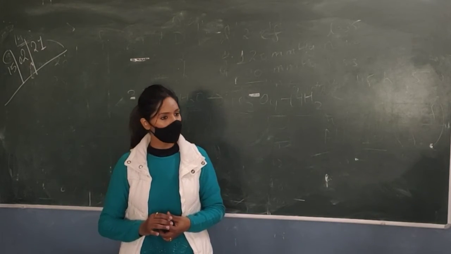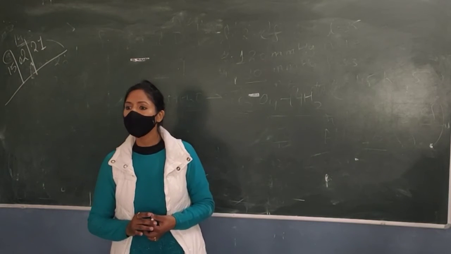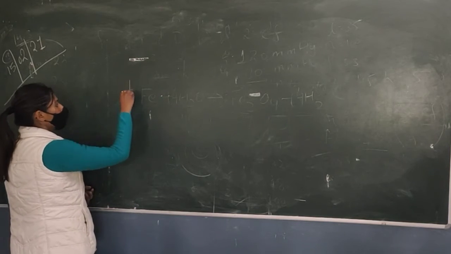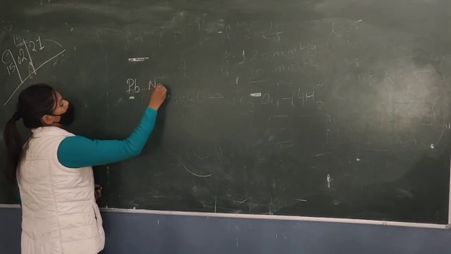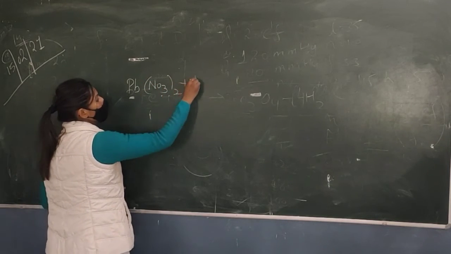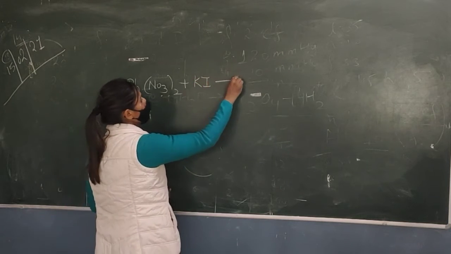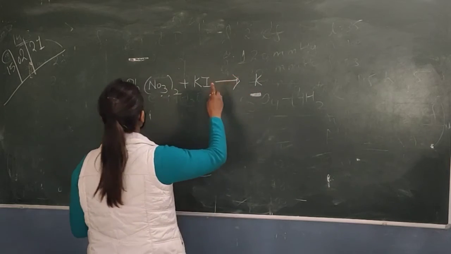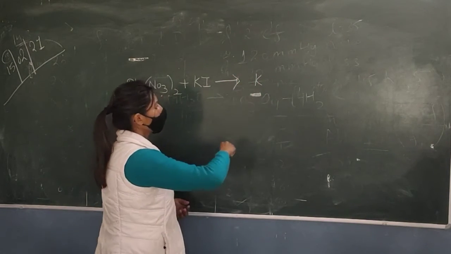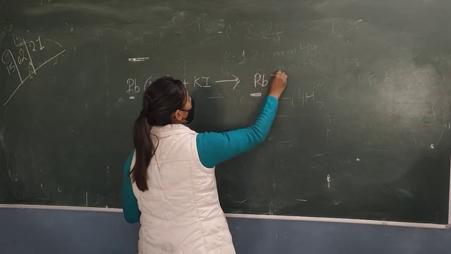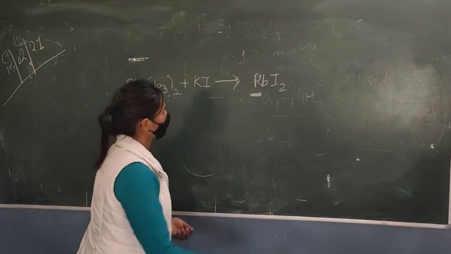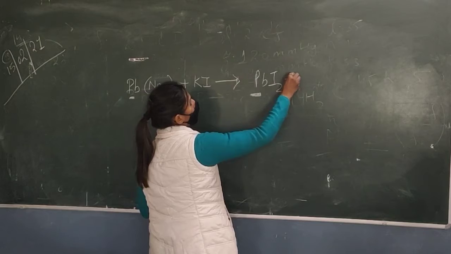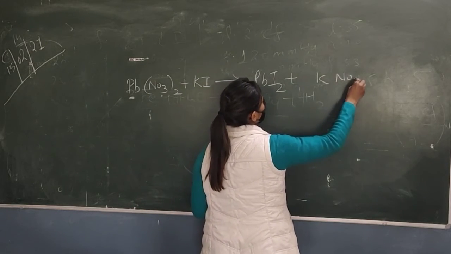Yellow? Yes? Who's saying green? No, it will be yellow. Okay, so the reaction is like this. Lead nitrate, when it reacts with potassium iodide, undergoes a change, and lead iodide is formed plus potassium nitrate is formed.